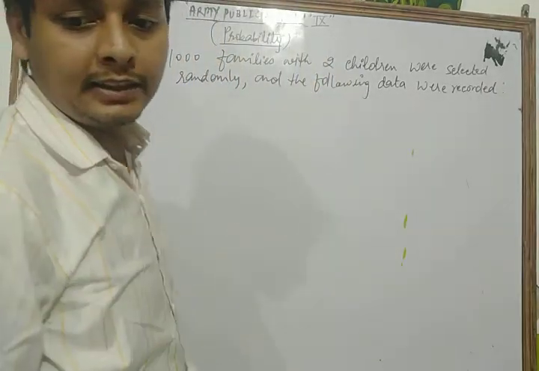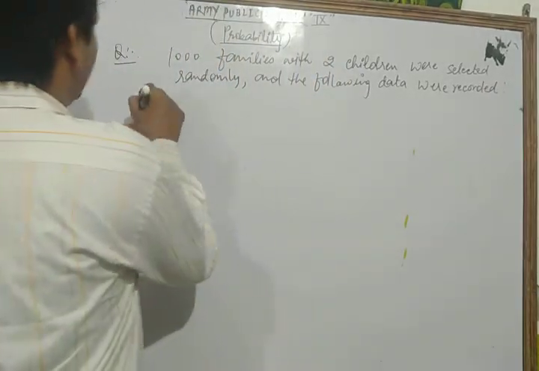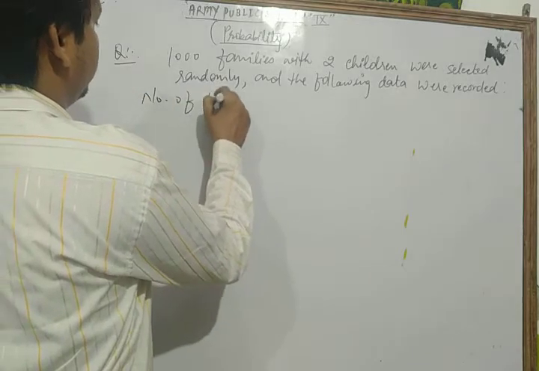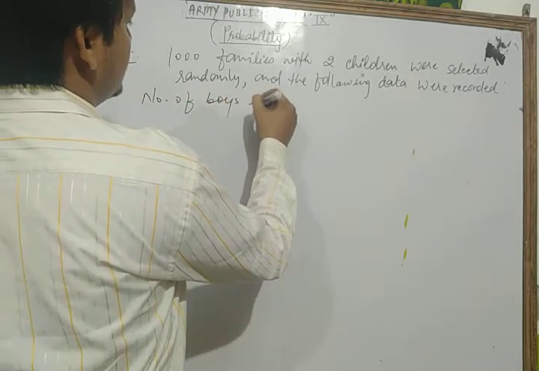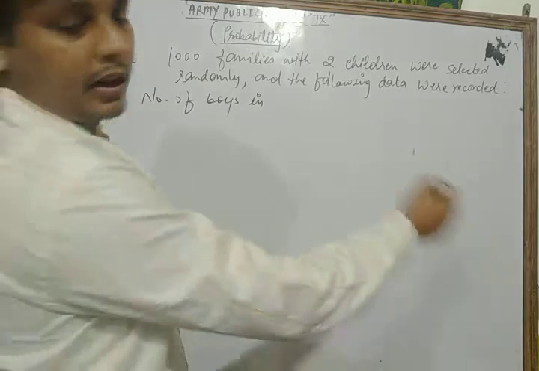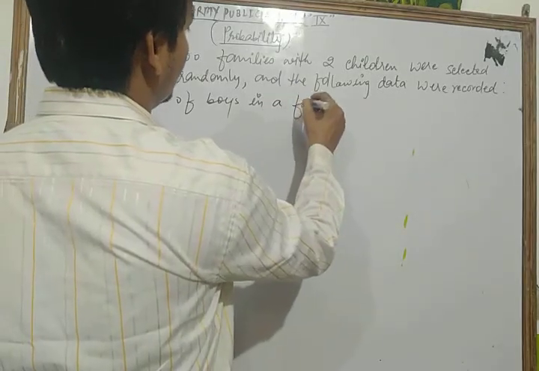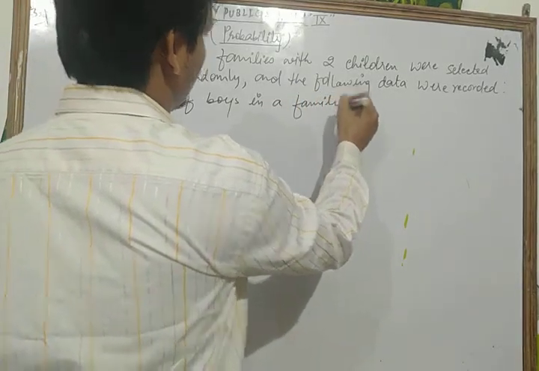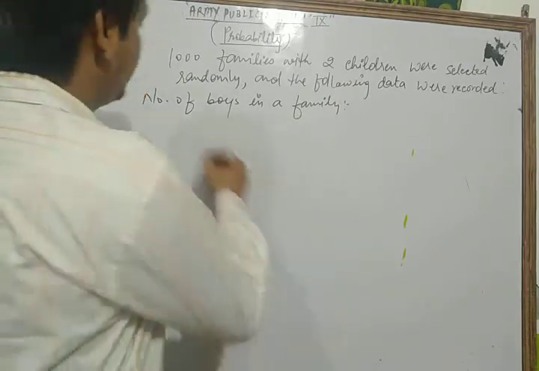What is the data here? Number of boys in a family and number of families.